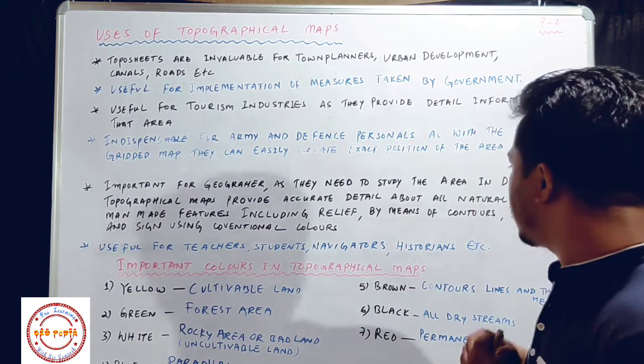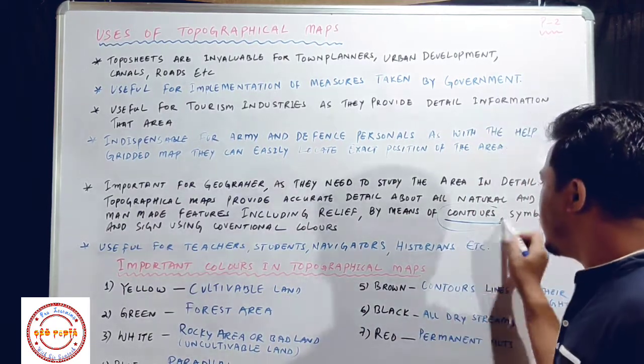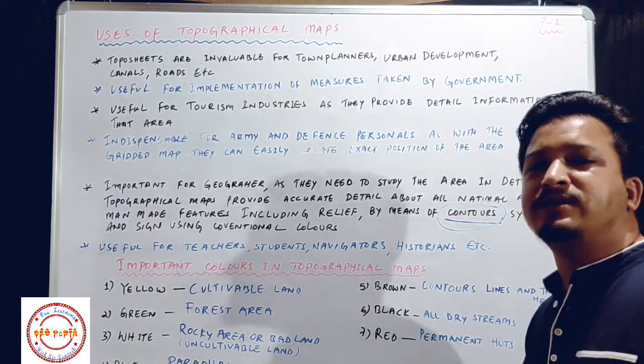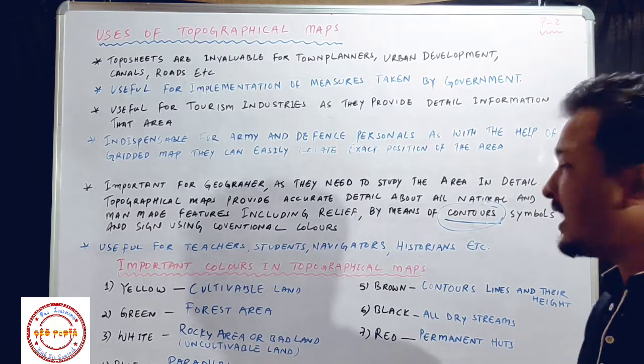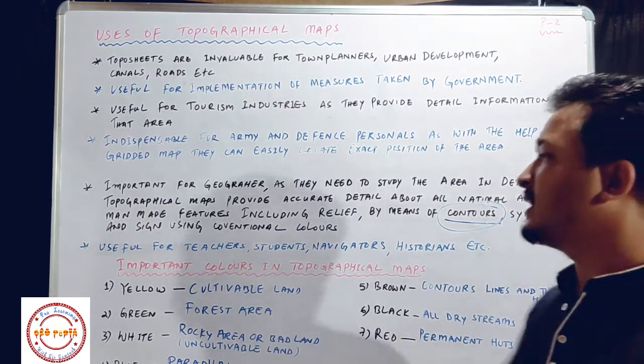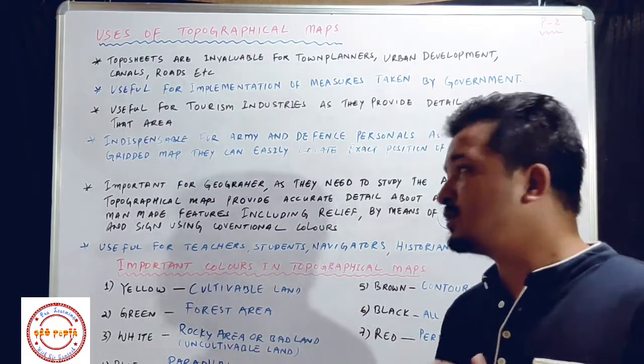Okay, with the help of contours, we will learn about contours later. What are contours? In brief, let me tell you, contours are the lines which join the places of equal height. Okay, we will learn it in detail later. Okay, and some symbols and signs and some conventional colors too.